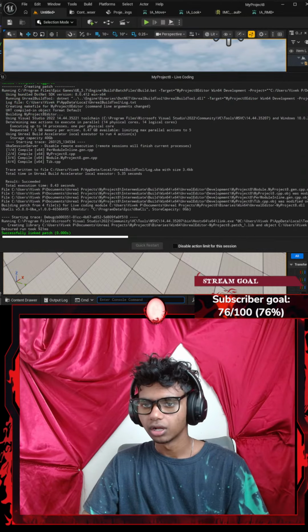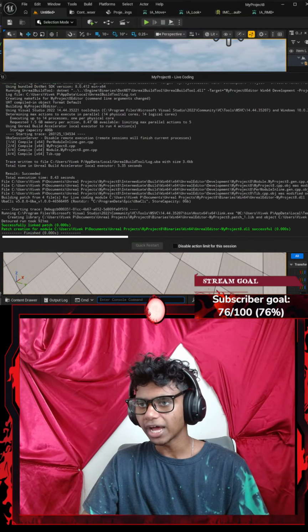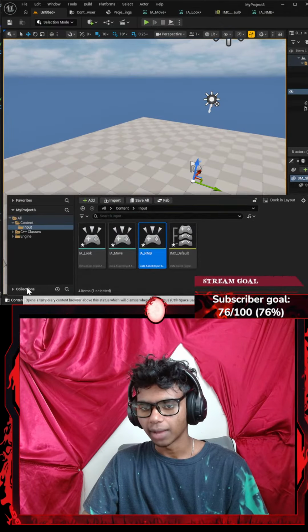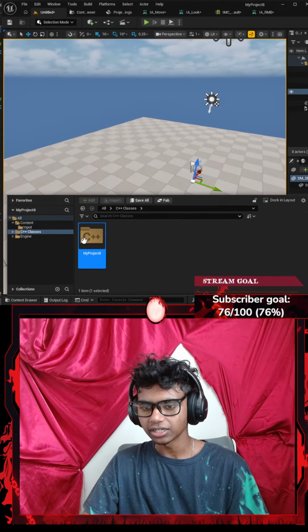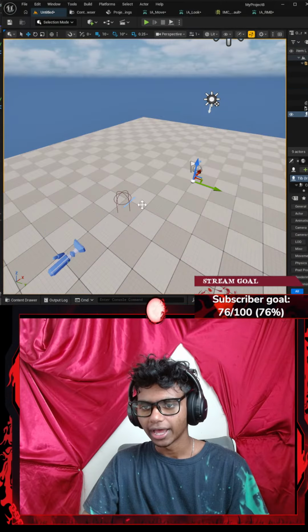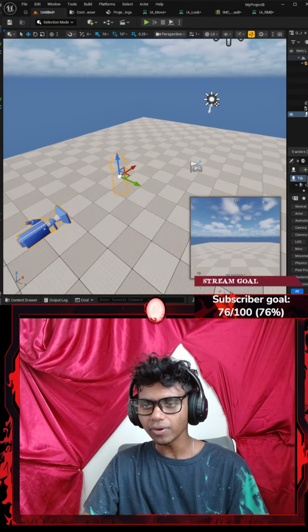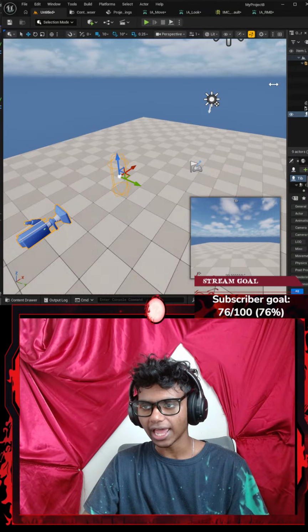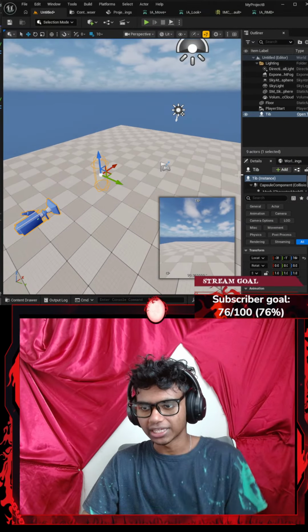There we go. Okay, it's successfully patched. Perfect. I'm going to go to my content, my C++ classes, and double click my ATIB. Now you can see he has a camera with him, and a spring arm as well, and that's my root component, which is my capsule component.